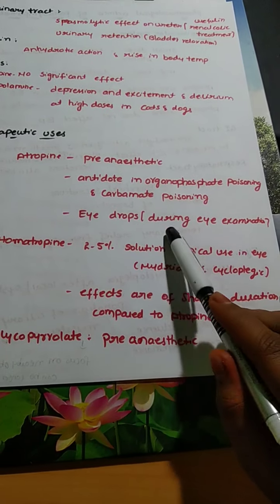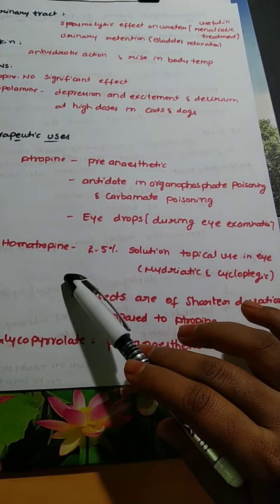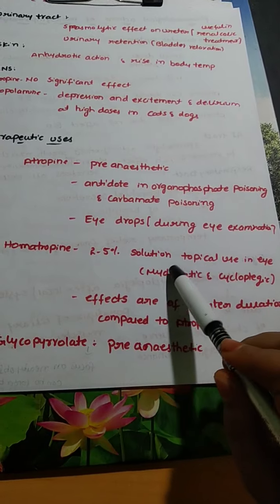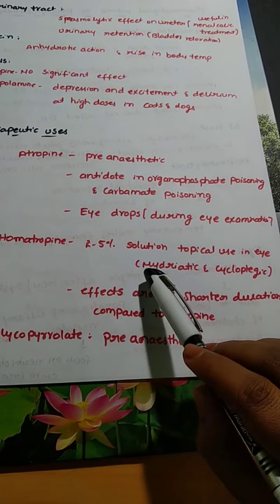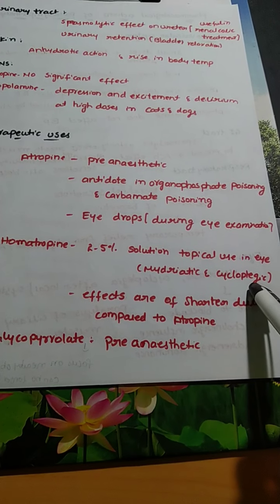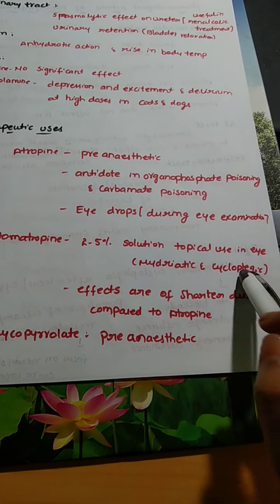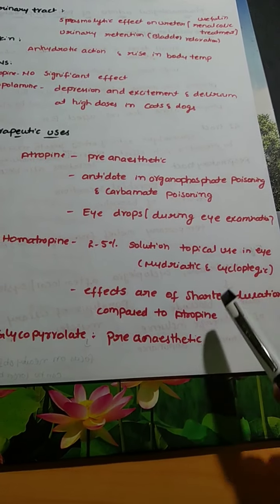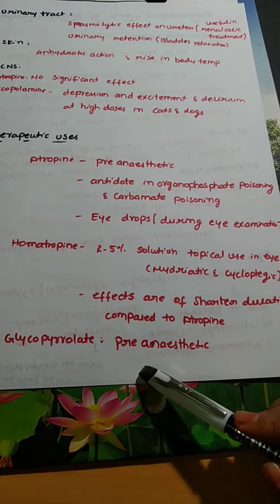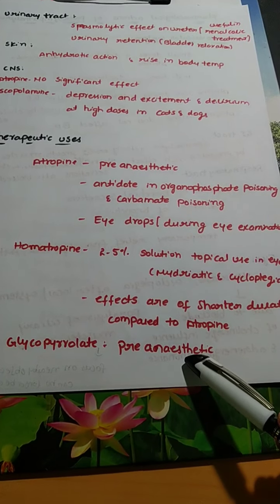Atropine can also be used as eye drops during the eye examination. Homatropine is also used as a solution for topical use in the eye. It also causes mydriasis and cycloplegia, which is very useful for the eye examination. But the effects of homatropine are of much shorter duration when compared to atropine. Coming to glycopyrrolate, it is used as a pre-anesthetic.